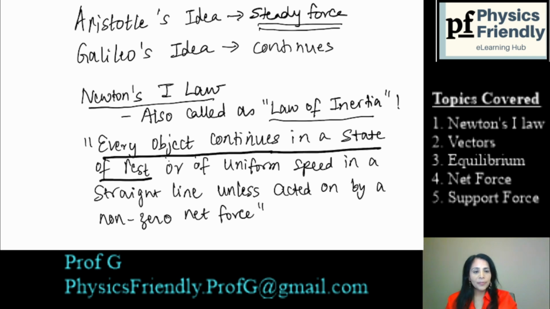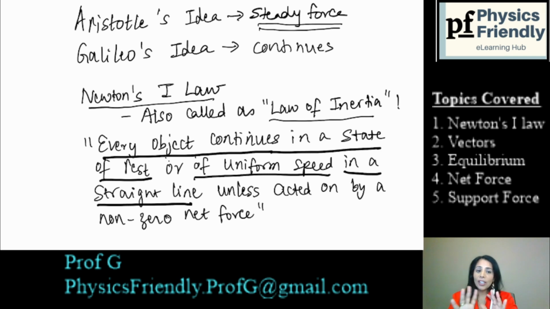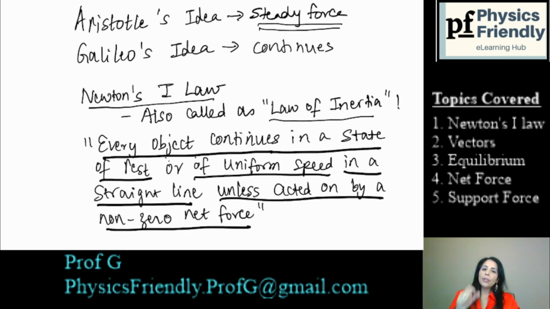So Newton's first law states that every object continues, see the keyword continues, in a state of rest, or of uniform speed. Uniform speed is steady speed, or constant speed. It continues to be moving at constant speed in a straight line, right? It's not going to change the direction. It's going to move along the straight line unless, of course, acted on by a non-zero net force. We're going to talk about net force later. Net force is just a combination of all the forces that are actually acting on a given object.